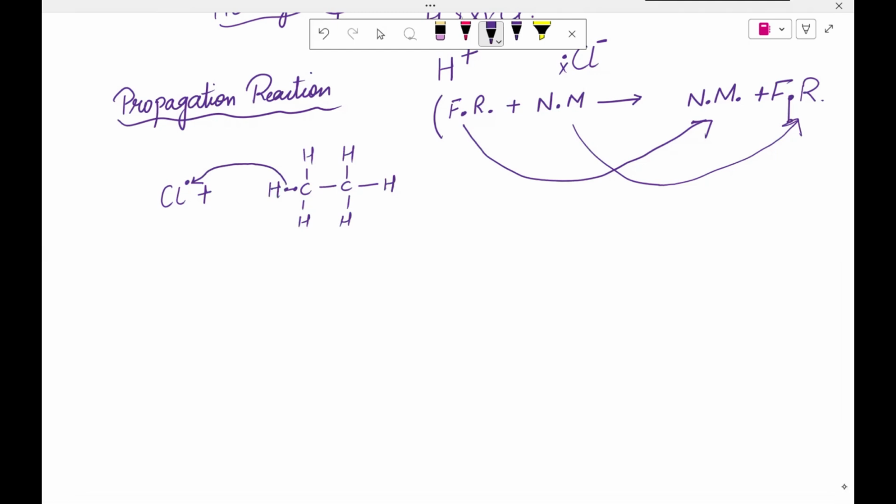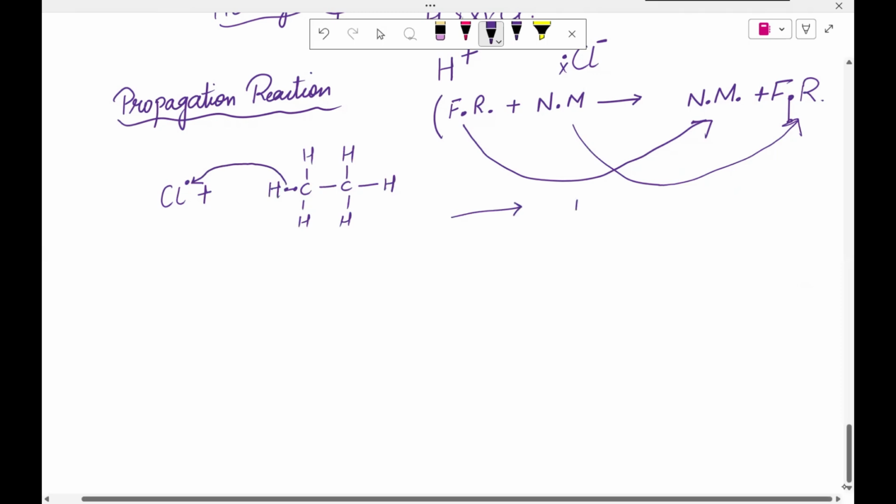So it is going to form HCl like this. Plus, now there is only this electron present on it, so it has become a radical. It would become a radical like this, and this carbon has hydrogen here, and this hydrogen here.